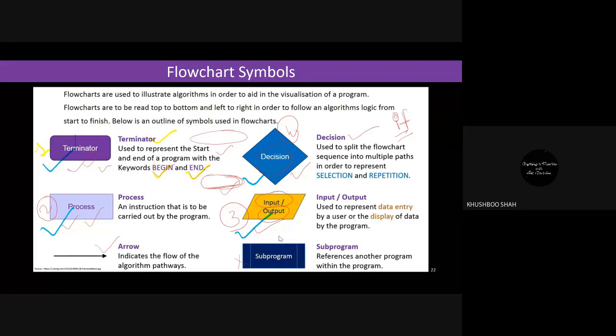Then we have different symbols. Write down the first symbol that we call the terminator, or some call it start and stop, begin. Multiple words you can use for the first symbol. The first symbol is the rounded rectangle.